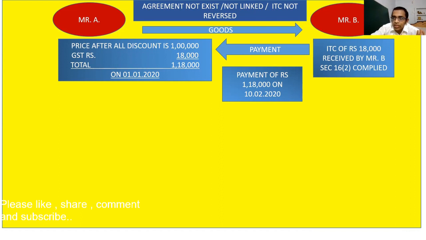So Mr. B has already received the ITC of rupees 18,000.